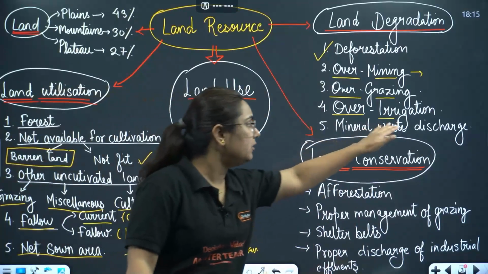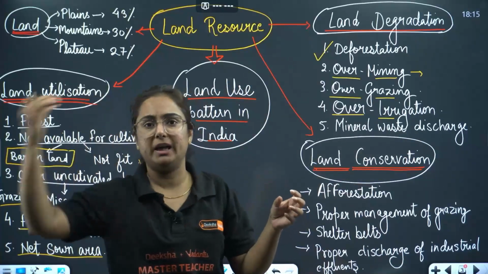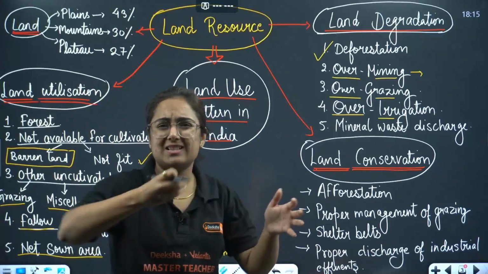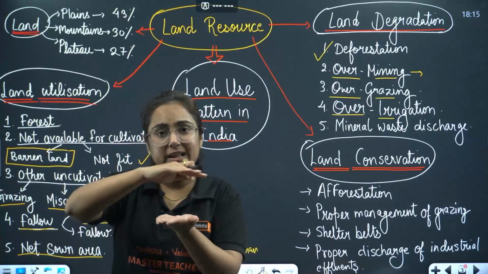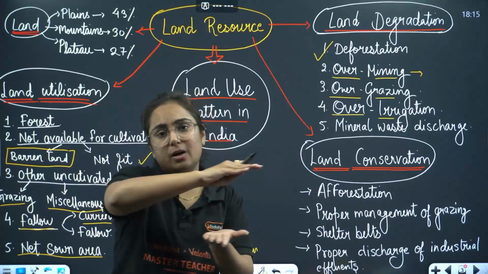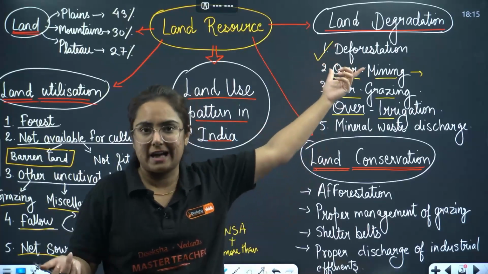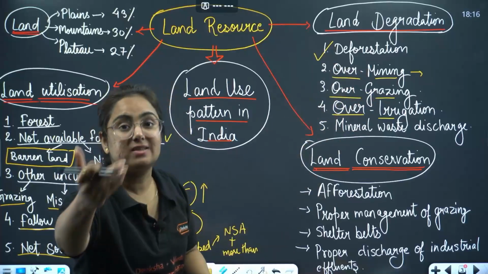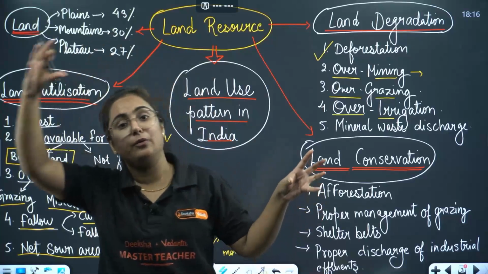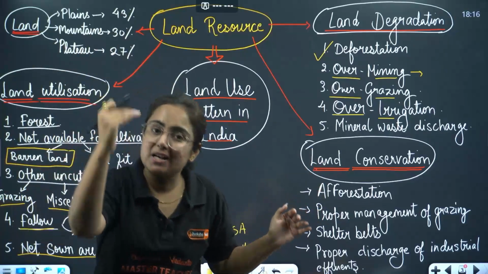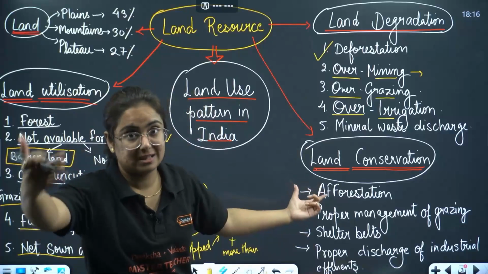Then we have mineral waste discharge like limestone. When limestone is prepared and made fit for use, we know that so much dust is made available in the localities around them. Okay, and that layer comes up on the soil, which makes it unfit for use. Okay, and this is how it degrades the land. We know certain mineral processing units which discharge their waste directly to the lands, and that is also one of the reasons.